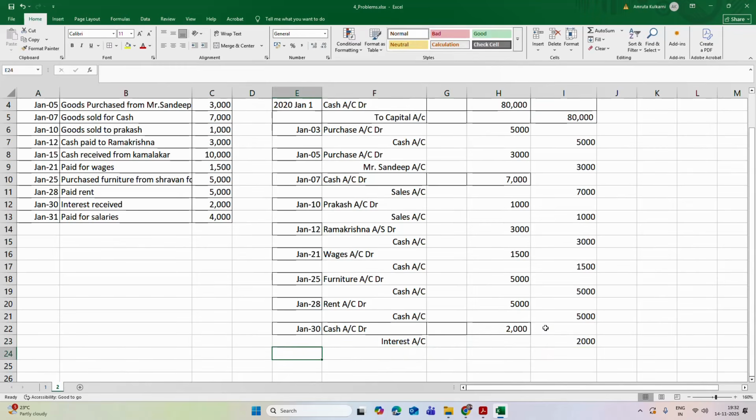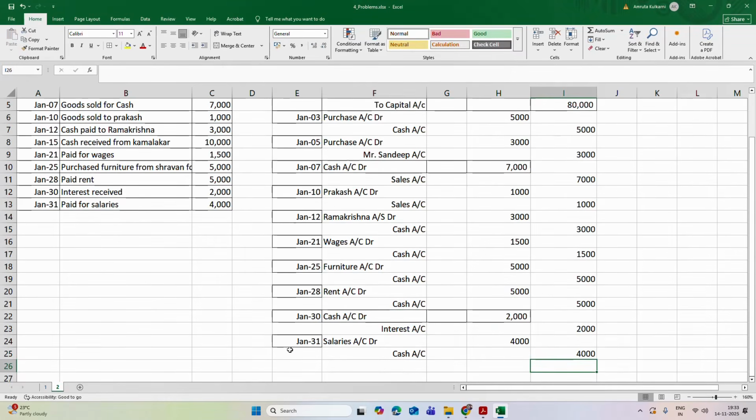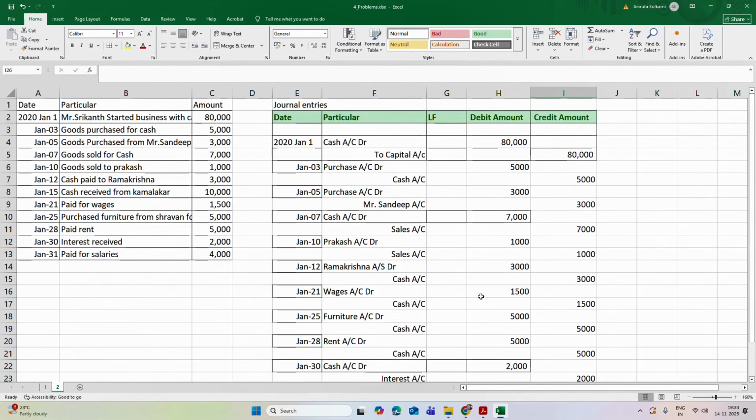And then the last entry is on January 31. He has paid the salary. So similar to wages. Now here just it would be salaries. That is 4000 rupees he has paid, and he has paid this 4000 rupees from the cash. So 4000 rupees cash is credited.